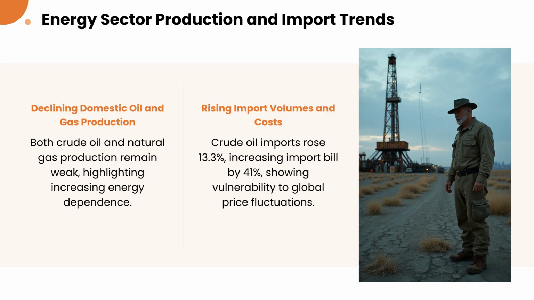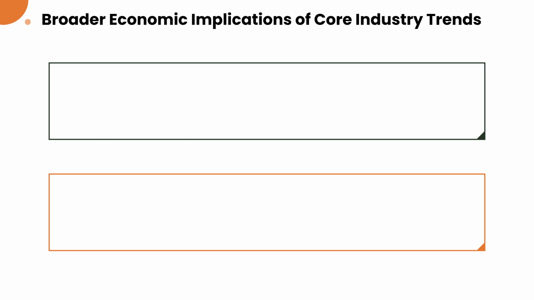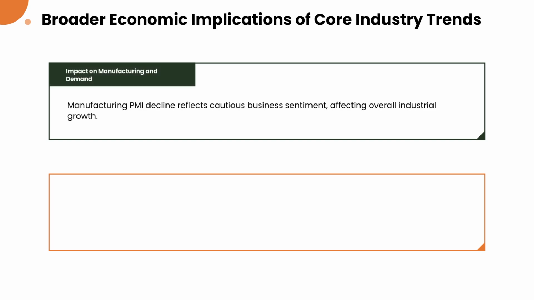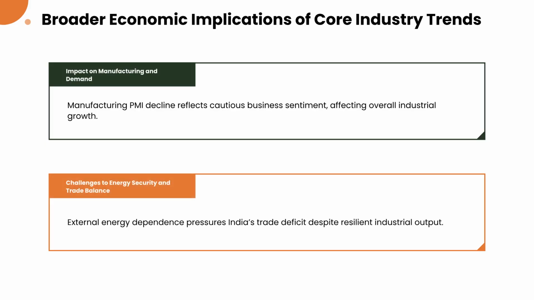Domestic oil and gas production remains sluggish, increasing India's reliance on imports. A 13.3% rise in crude oil import volumes has led to a 41% surge in the import bill, highlighting economic vulnerability. These trends impact the broader economy. Specifically, the decline in manufacturing PMI indicates cautious business sentiment, while external energy dependence continues to pressure the trade deficit.